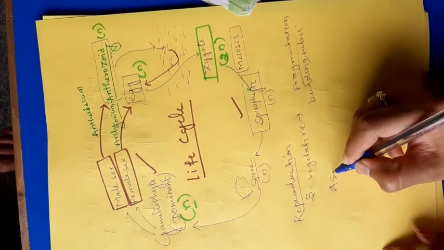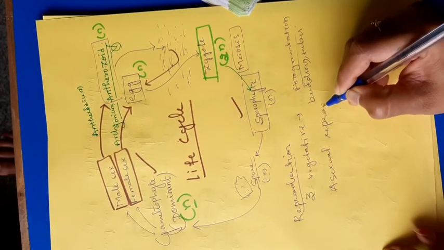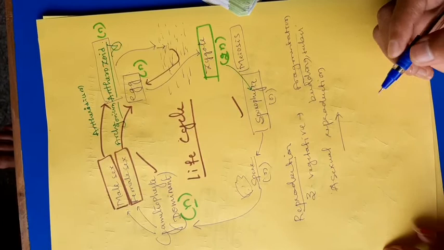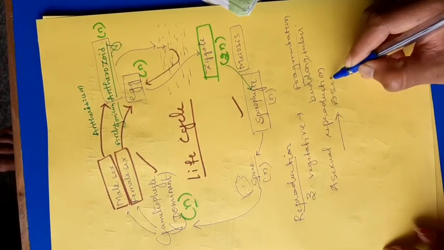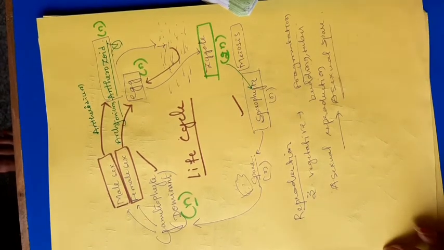Then asexual reproduction is by asexual spores, that is the sporophytic stage.